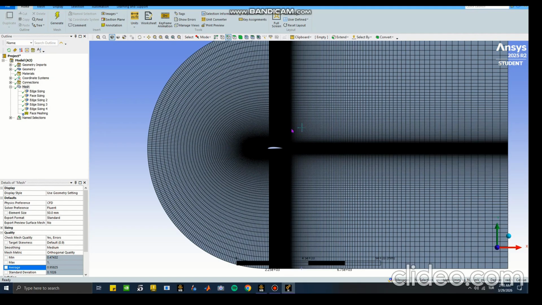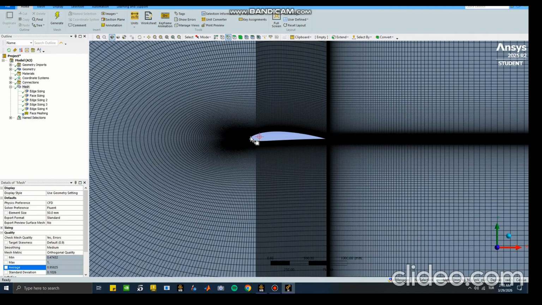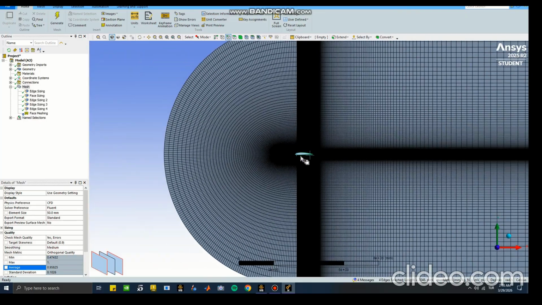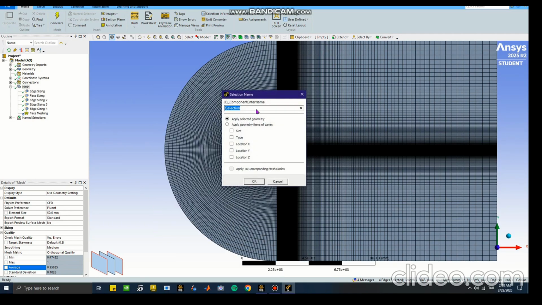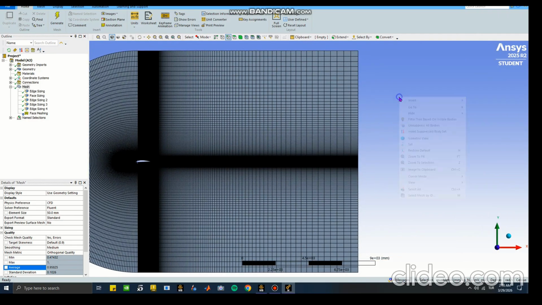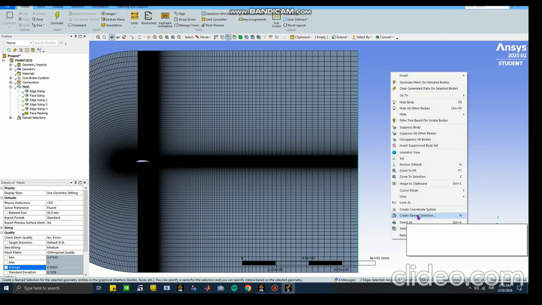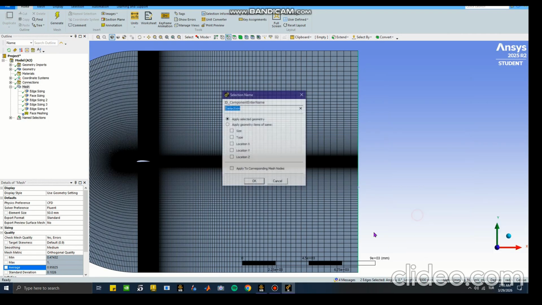Again, we need to make 2 more name selections. Let's select our airfoil. Please capture all of the parts of your airfoil, highlight them, and also click randomly anywhere else and create name selection. This is airfoil. Perfect. Finally, we need to create pressure outlet. Select these 2 vertical lines on the very right of my domain and click randomly anywhere else, right click of course, create name selection, make sure this is pressure outlet. Okay, perfect. Hit OK now.